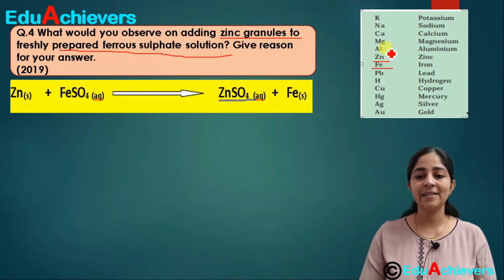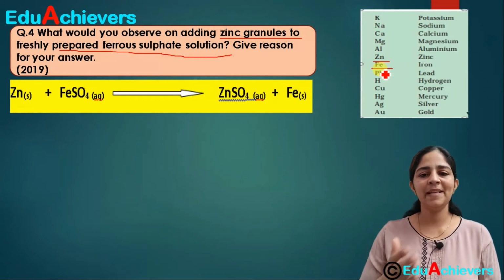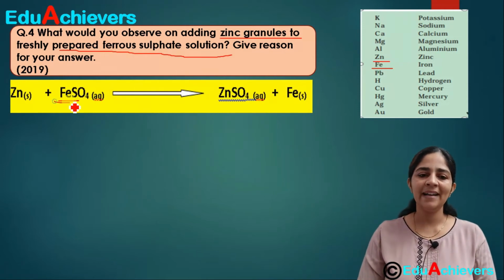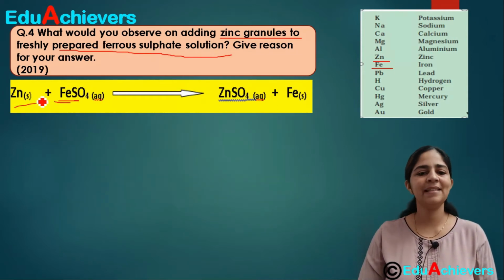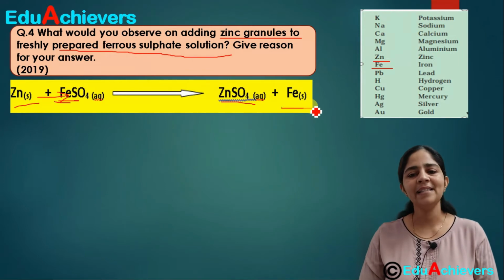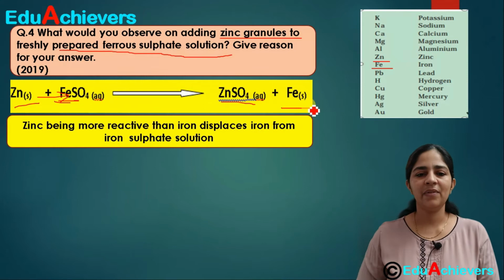So you can see that zinc is more reactive as compared with iron. So iron will definitely be replaced by the zinc, and zinc will take its place. So from here the iron is replaced by the zinc. The zinc is more powerful, more reactive, so zinc will displace the iron from here, will push it from here and will take its place. So zinc sulphate plus iron is formed. Okay, now what is the reason, you are aware?